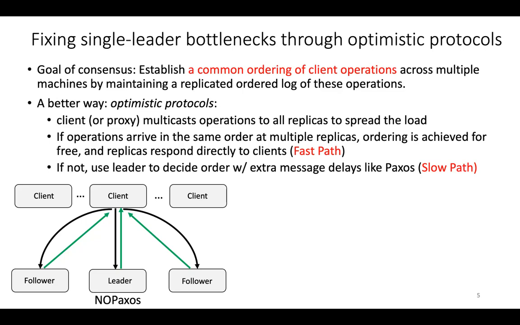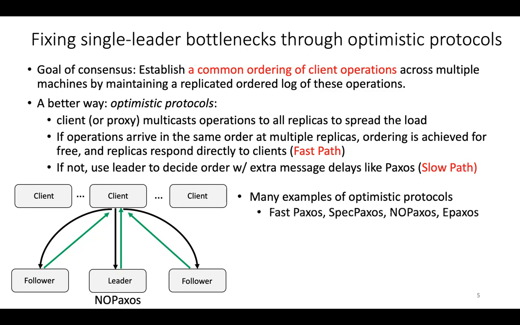So the general case is more or less similar to something like Paxos, where the leader needs to step in and actually tell the followers what the arbitrary order it decided on is. Okay. And this example is common to many optimistic protocols, such as Fast Paxos, Speculative Paxos, and so on. But the underlying assumption for all of these protocols is the fast path is indeed the common case. Okay. Because if not, then there's no point in optimizing the fast path if you're going to keep falling back to the slow path anyway.